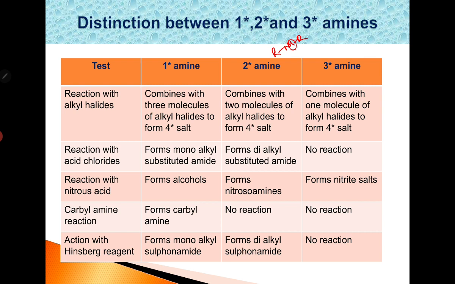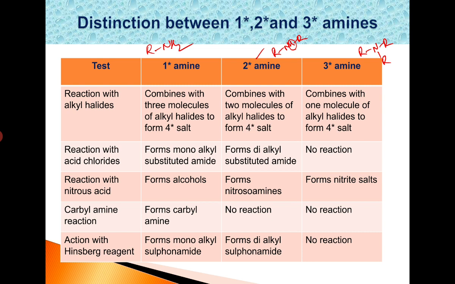If the second alkyl halide also reacts with the tertiary amine, it forms the quaternary salt. In this way, two molecules of alkyl halides are used by secondary amines to form quaternary salt. And tertiary amines, R3N, have three alkyl groups bonded to the nitrogen atom. Therefore, they combine with only one molecule of alkyl halide to form quaternary salt, so it takes only one RX molecule. If we take primary amine, RNH2, it takes three molecules to form quaternary salt.